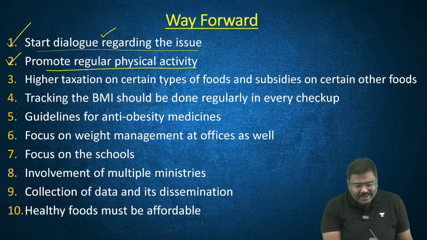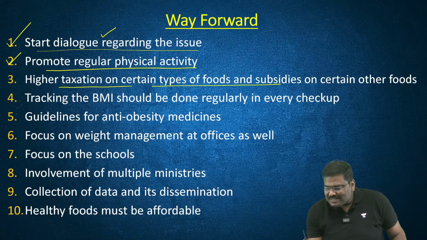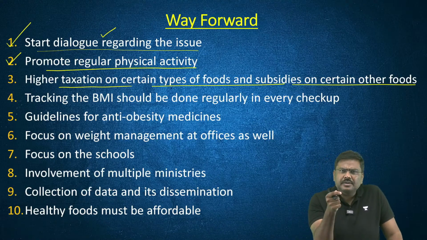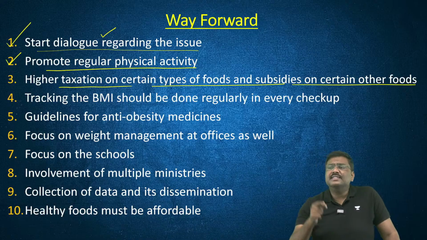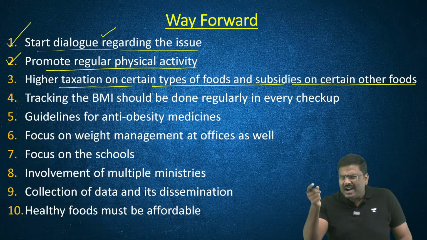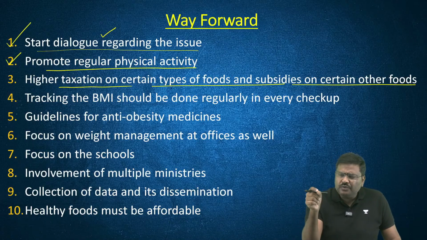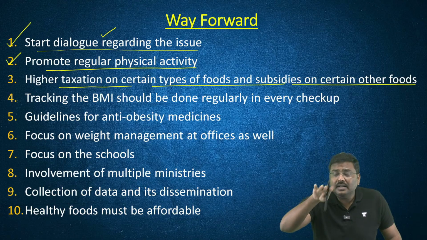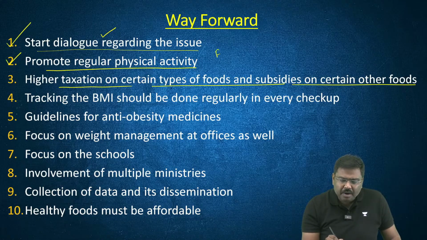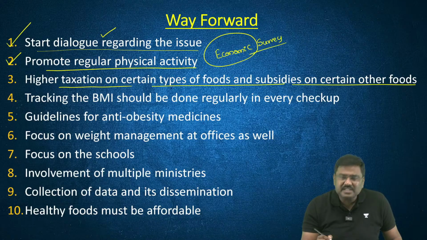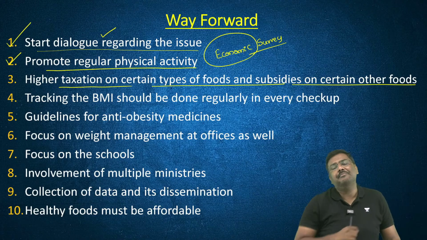Point number 3, higher taxation on certain types of foods and subsidies on certain other types of foods. Those foods which are unhealthy, for example, those with high salt, sodium and fat, have higher taxes on them. Those foods which are ultra processed, have higher taxes on them. In fact, the economic survey which was released by the government very recently has also recommended the same.